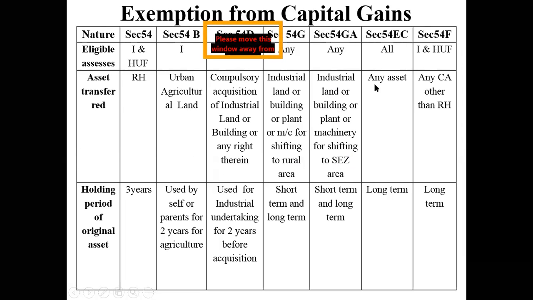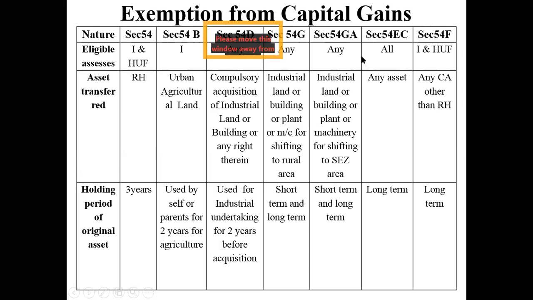Next, section 54EC talks about any asset. Suppose you have a shop. It is not a residential house. It is not an urban agriculture land. It is not an industrial area, nor is it a plant and machinery, but it is a commercial property. Right? In this particular case, if you have a commercial property, you can claim benefit under section 54EC. Okay, what does it say? I'll just explain to you because this section is important and very commonly used.